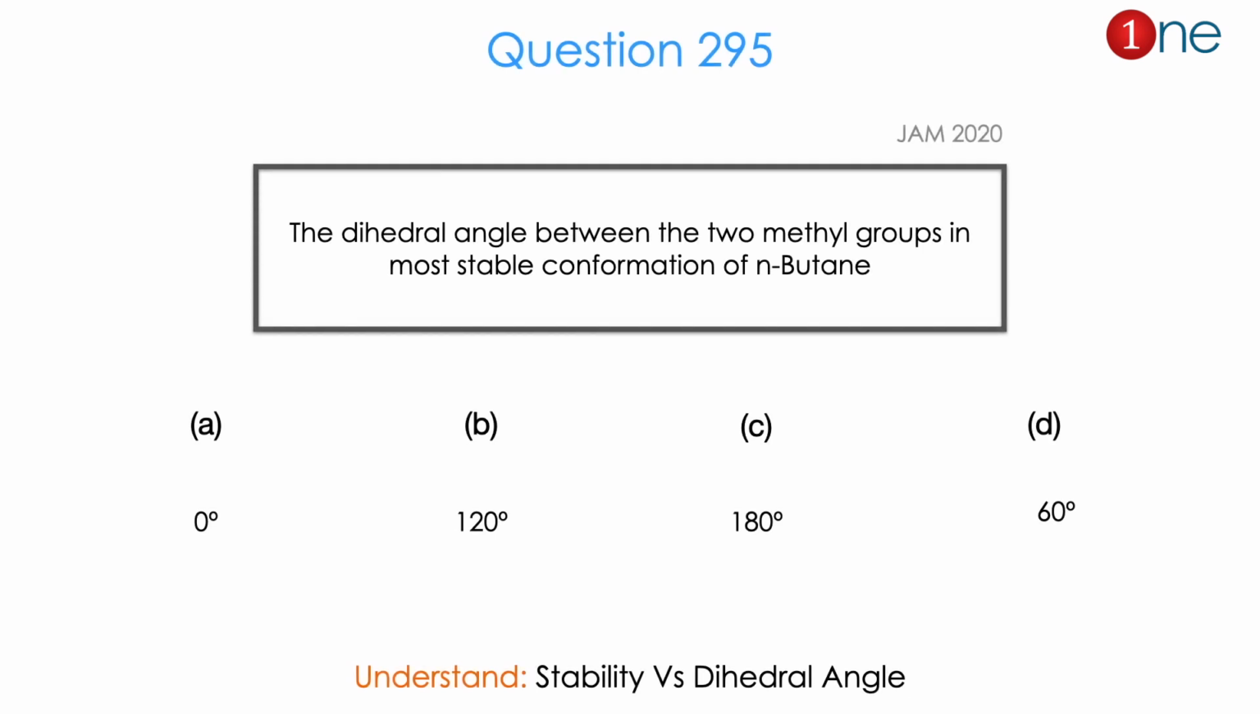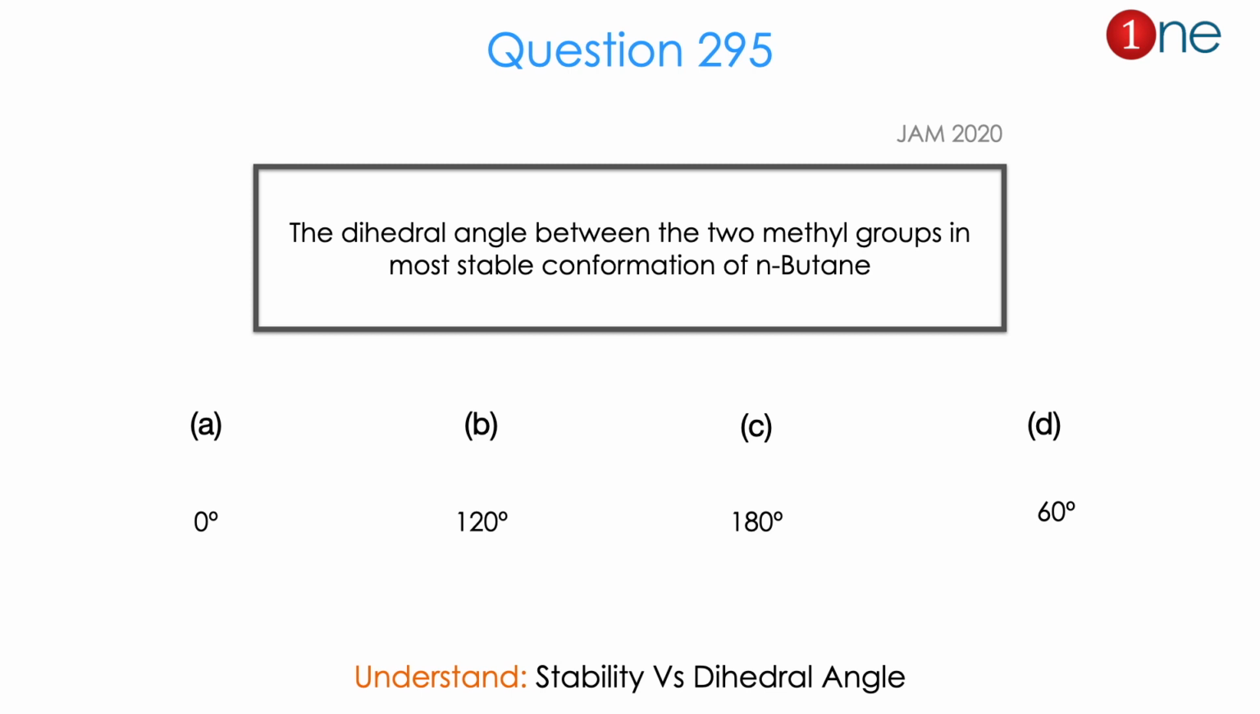Let us look at the next question. They are asking the dihedral angle between 2 methyl groups in n-butane. Basically they are asking the most stable conformation of n-butane. So you have to find the methyl groups are in which angle. Whether they are 0 degree or 120 degree or 180 degree or 60 degree.